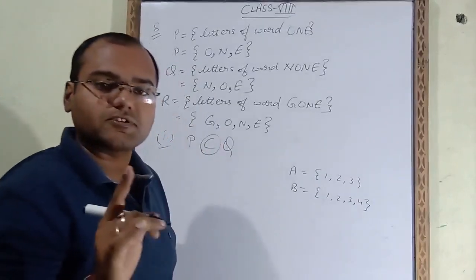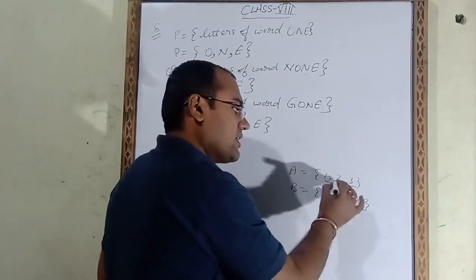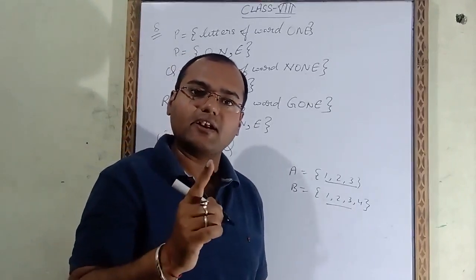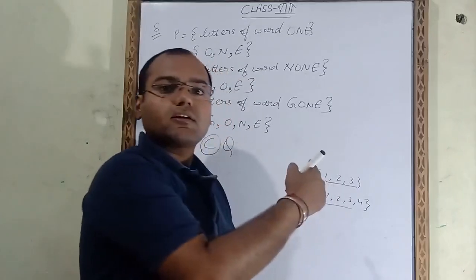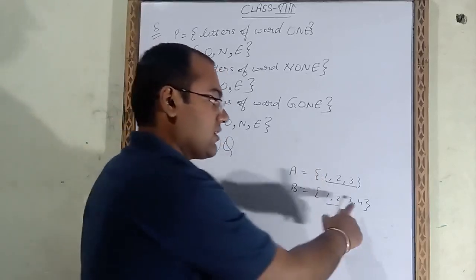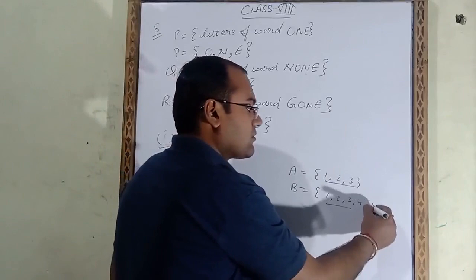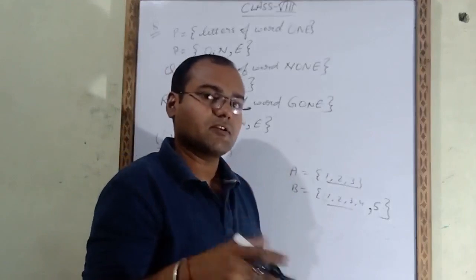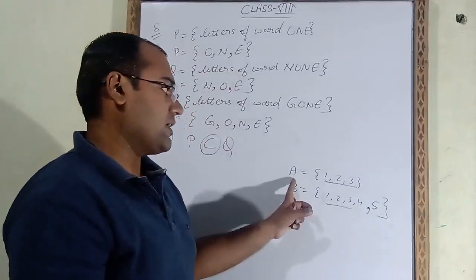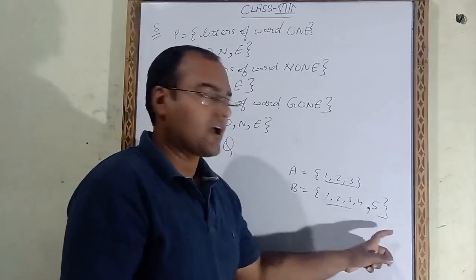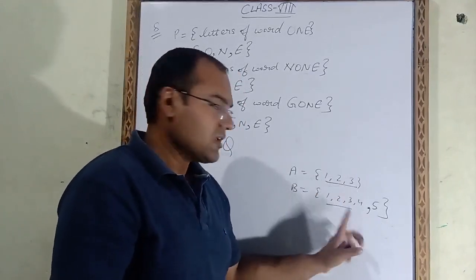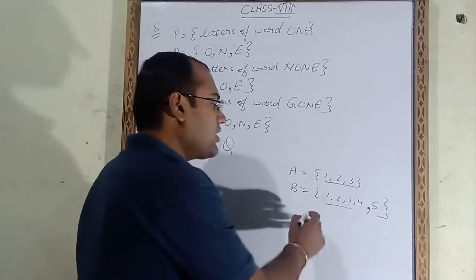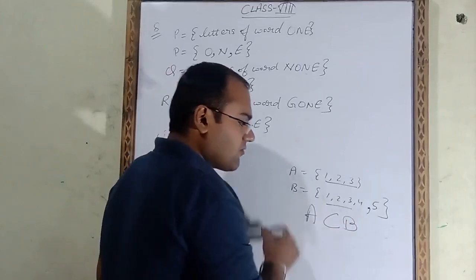For proper subset all the elements of A should come in B, but B should have at least one element that is not coming in A. At least one means minimum one, maximum will be anything. So A is 1, 2, 3 and B is 1, 2, 3, 4, 5. All the elements of A are coming in B, but B has two elements which are not coming in A. That's why we will call A is proper subset of B.